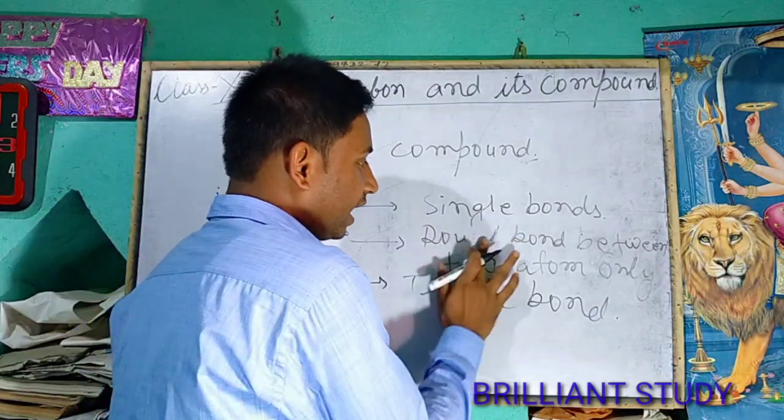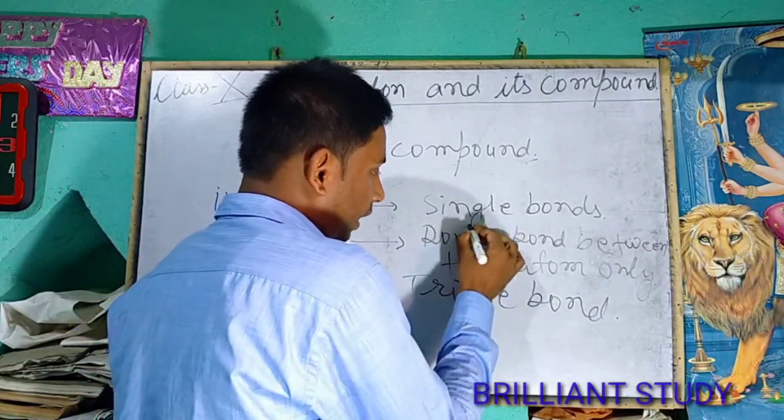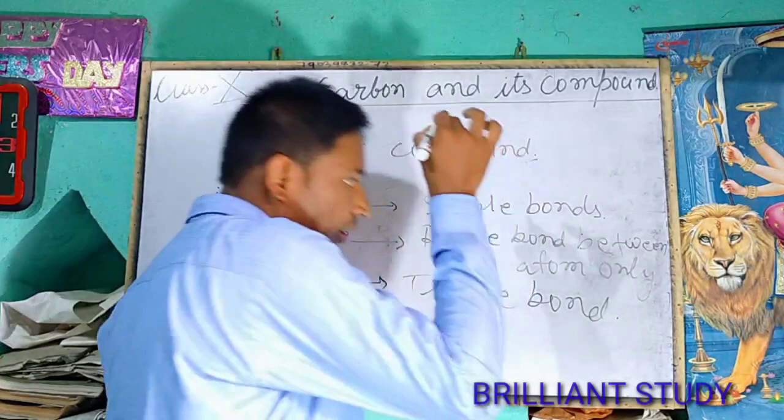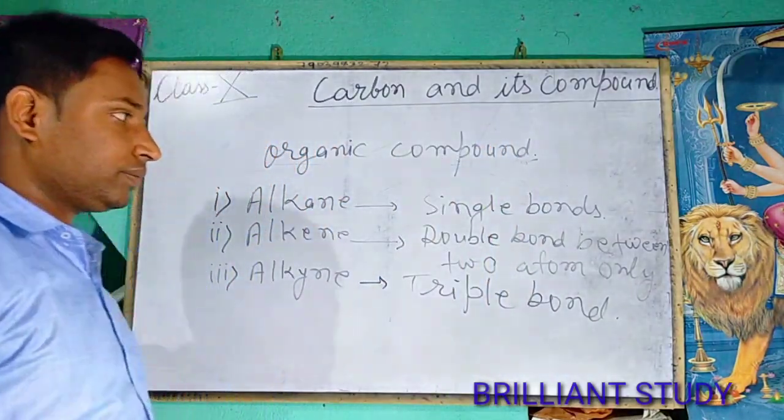Oh, by mistake it has been written down. It is double bond.